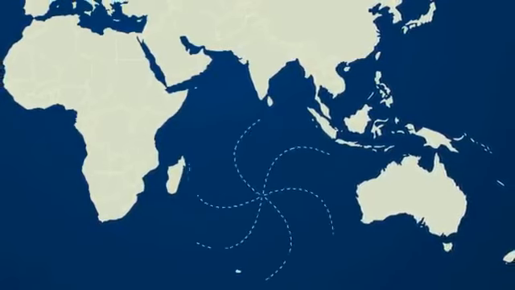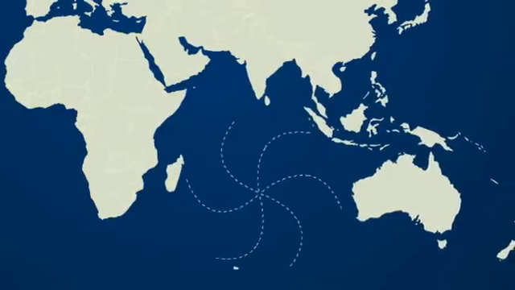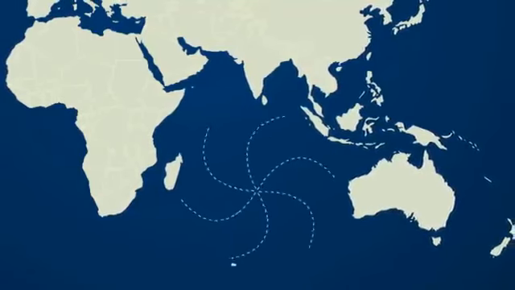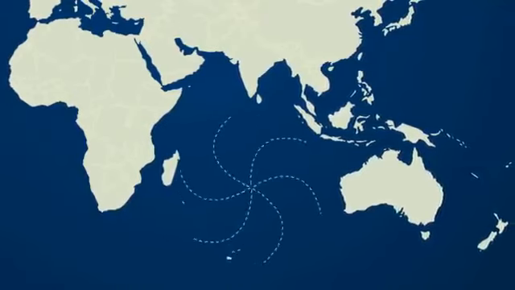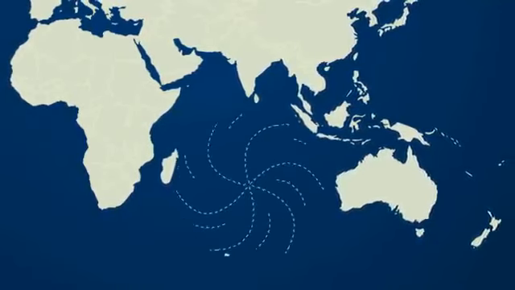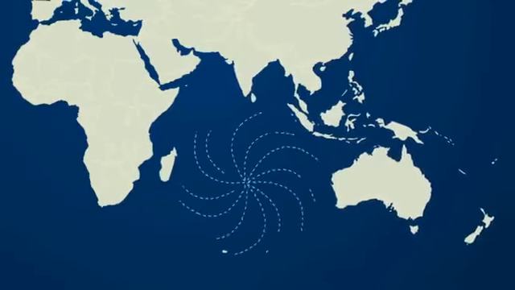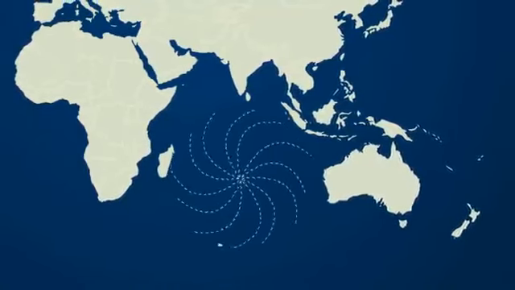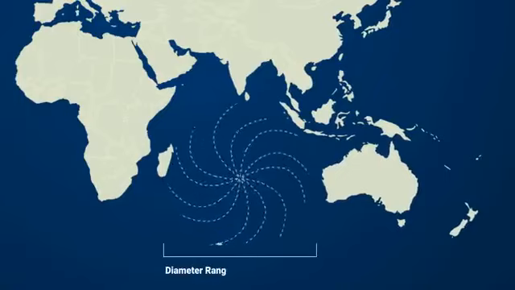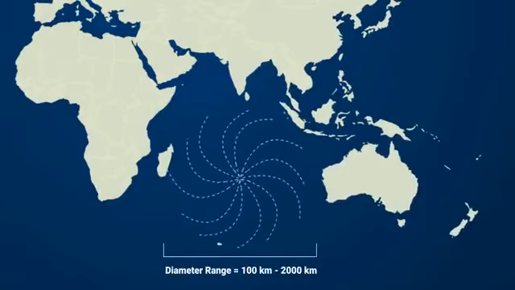When it reaches the area, instead of filling the gaps, it starts circulating and thus creates a spiral. After that, any air traveling to fill the gap has to join the spiral because the air cannot pass through the spiral directly. Usually, tropical cyclones range from 100 kilometers to 2000 kilometers in diameter.